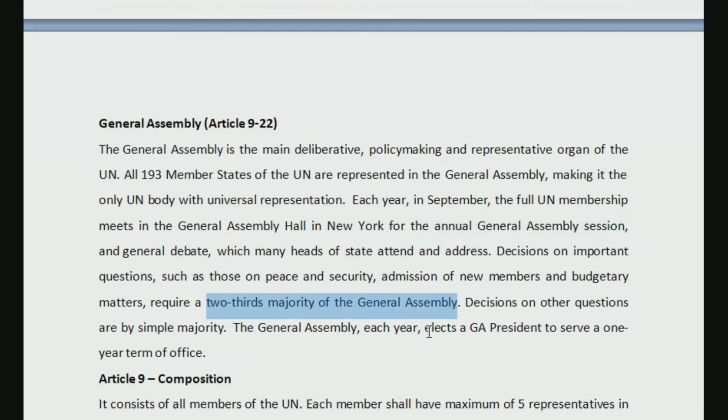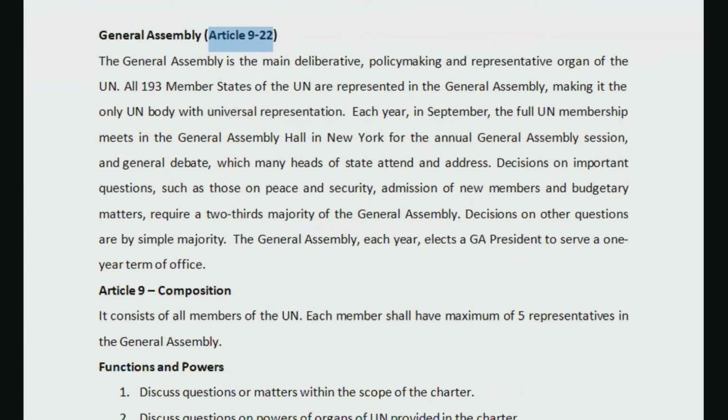The General Assembly each year elects a General Assembly president, who will serve a 1 year term of office. I saw one question as well: what is the term of office of the General Assembly President? So it is 1 year. For 1 year, he will be appointed and serve as General Assembly President. So this is in brief about what kind of provisions are there inside Article 9 to 22. But whatever articles are important, we are going to discuss those in detail as well.